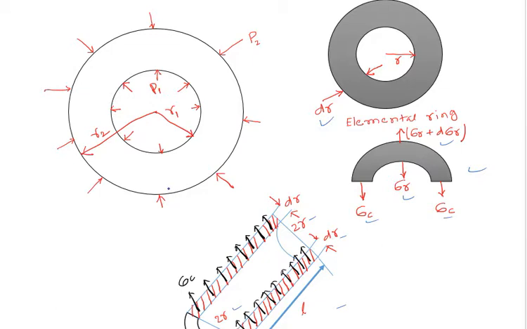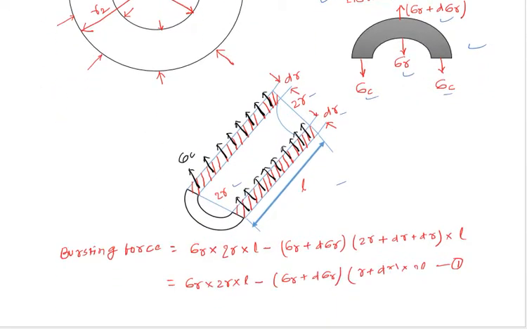These are the three stresses induced in a thick cylinder. In case of thin cylinder, the radial stress is neglected because the thickness is very small. But in case of thick cylinder, radial stress is considered because the thickness is more than that of the thin cylinder.